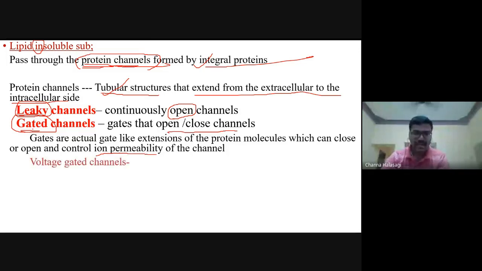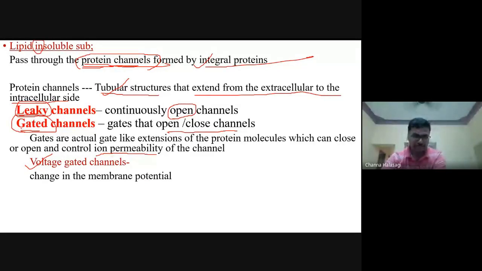Gated channels can be voltage gated: if there is a change in voltage, these protein channels will open or close accordingly. A change in the membrane potential will trigger the channels to open or close, and in that way the exchange of ions or molecules occurs.